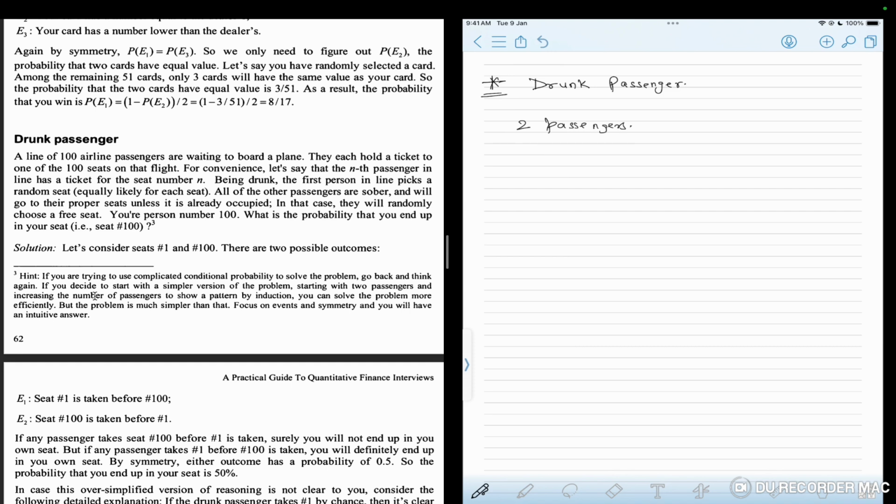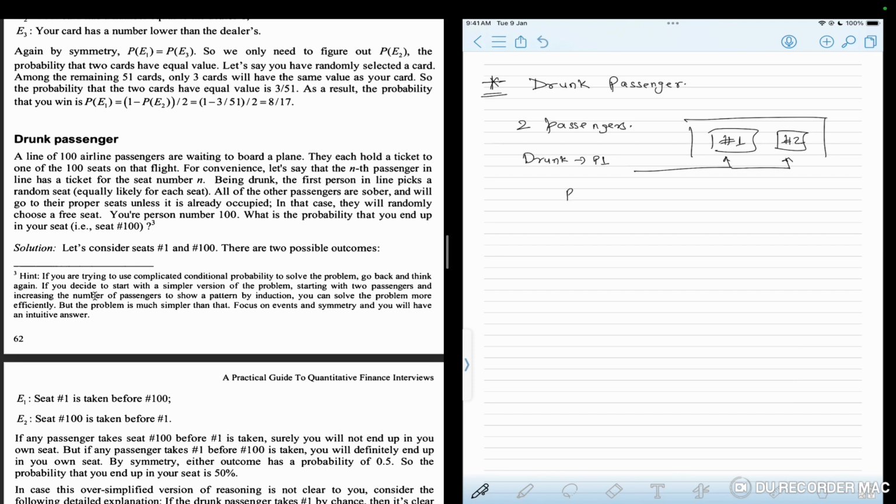So there are two passengers. So in the airplane, there are two seats, seat number 1 and seat number 2. Now, the drunk passenger, which is P1, being drunk can either choose seat number 1 or seat number 2.